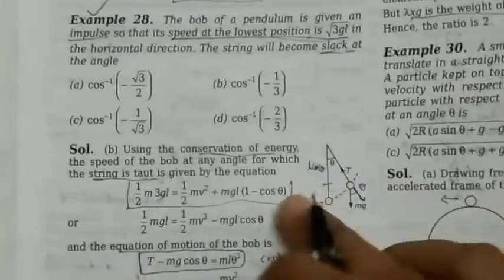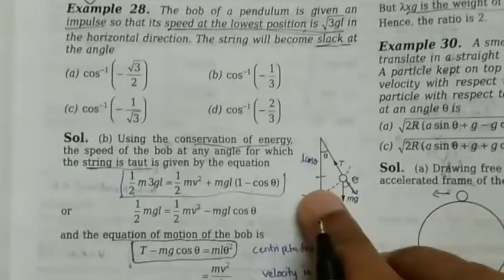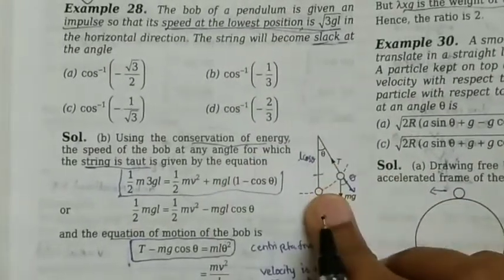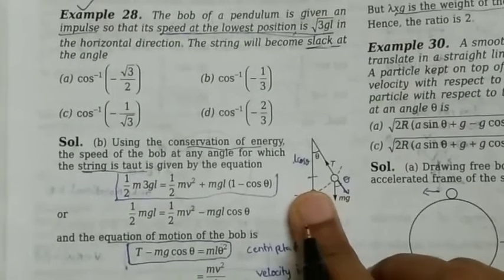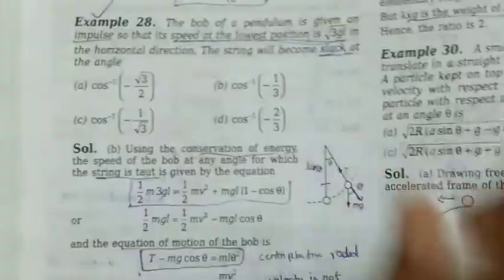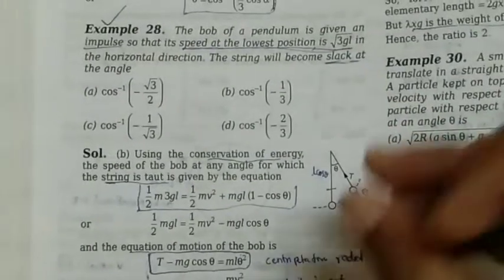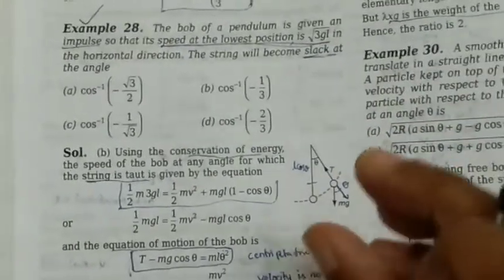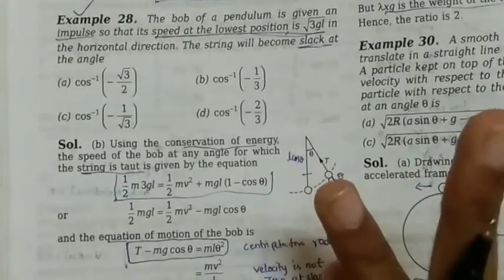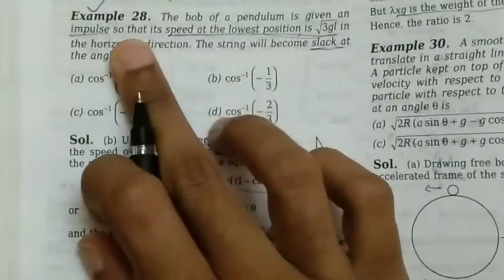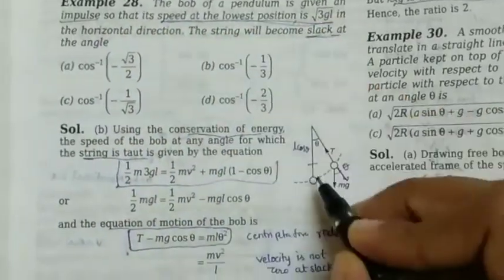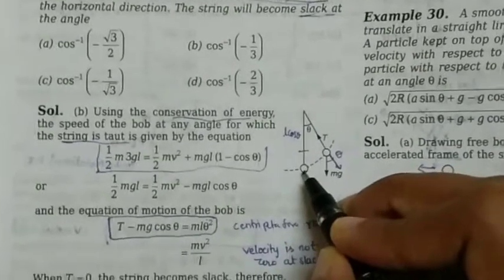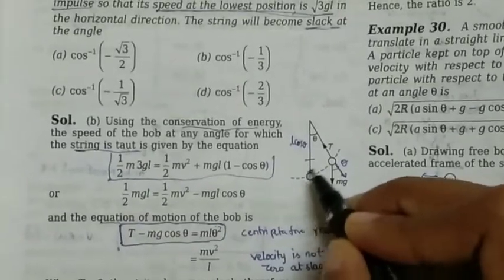The highest position would depend on the force we have given, on its movement, on the velocity we have given. So actually what they are saying is it is given just a sudden impulse. Actually it is lying here only. We are just applying a sudden force on it so that its speed at the lowest position is root 3gl. That is the position the bob has, this is called the mean position.